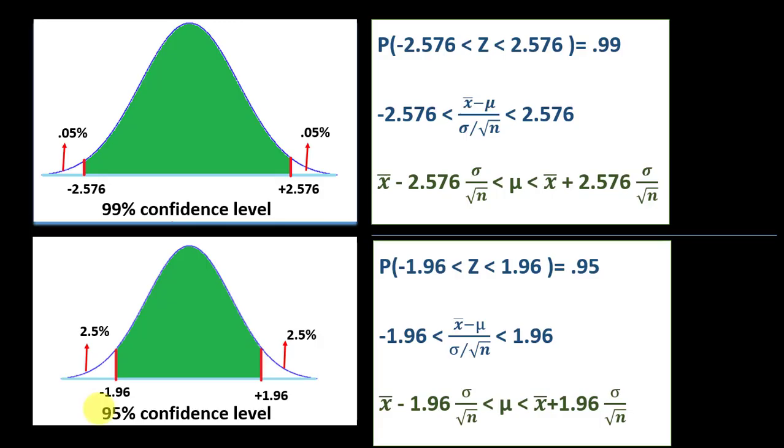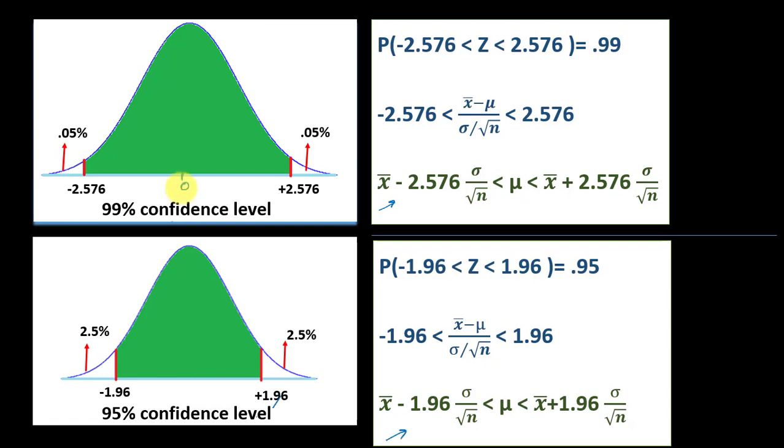Now let us see what we understand by 95% confidence level or 99% confidence level. A 99% confidence level means that we are 99% confident that our true population mean is going to lie between these values as shown here, and the same applies to the 95% confidence level. 95% confidence level means that we are 95% confident that our population mean is going to lie within this range. As you can see from the graph, this is the standard normal distribution.